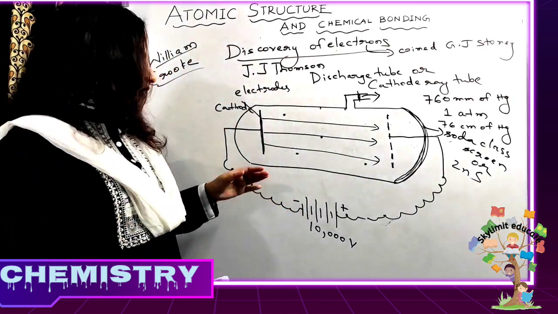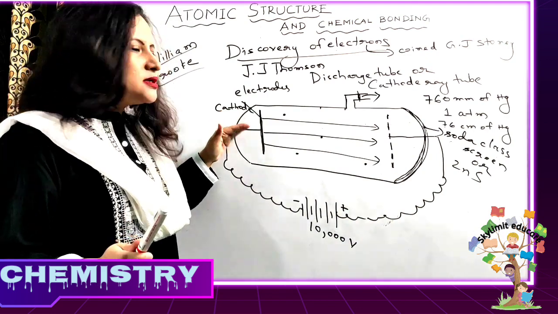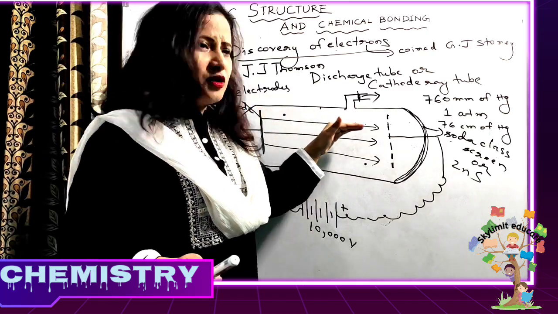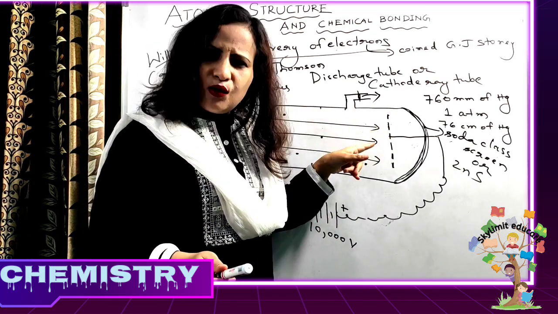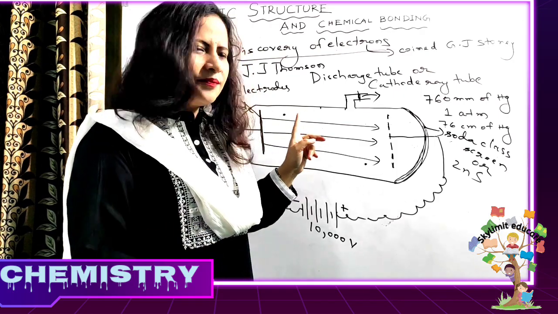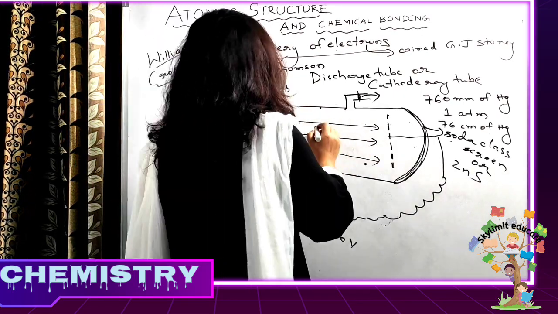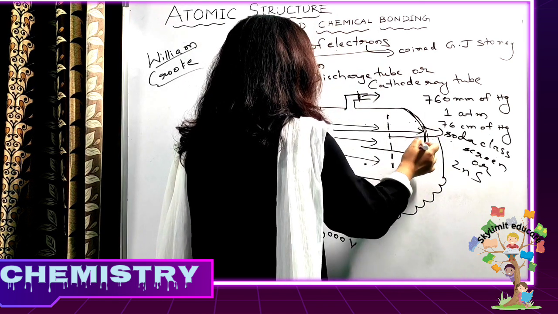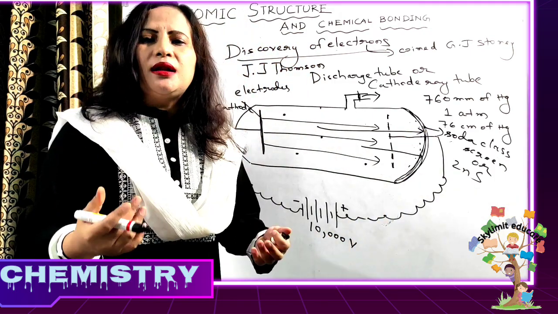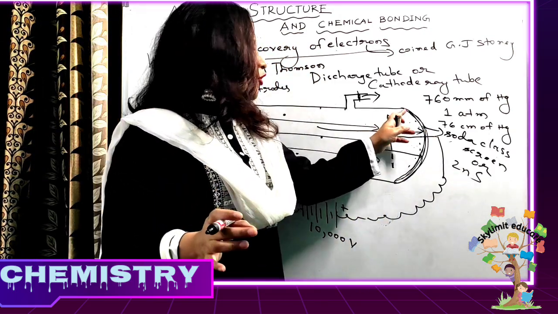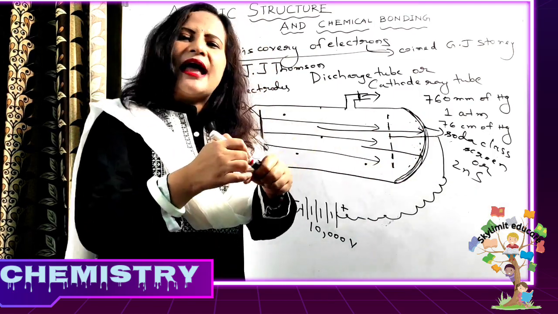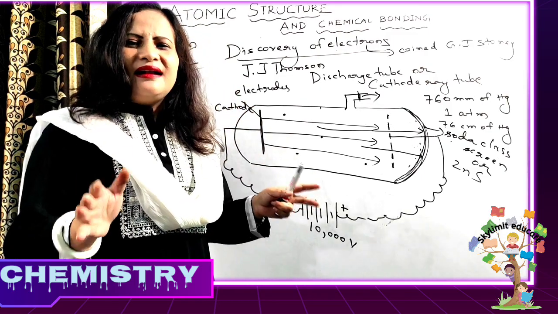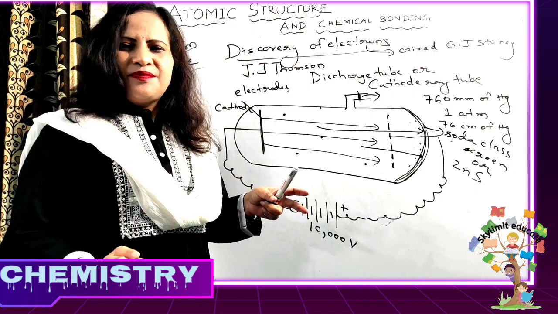So once again, just look at this setup. High voltage current was passed. Electrons were lost from this metallic cathode. They started traveling towards the oppositely charged electrode, that is anode, since they were carrying negative charge. We know that now. And when they passed through these perforations and struck this soda glass screen or zinc sulfide screen, it started glowing with greenish yellow color. A greenish yellow fluorescence was seen here, which showed that some particles are striking this zinc sulfide screen, and that led to the discovery of electrons, right?